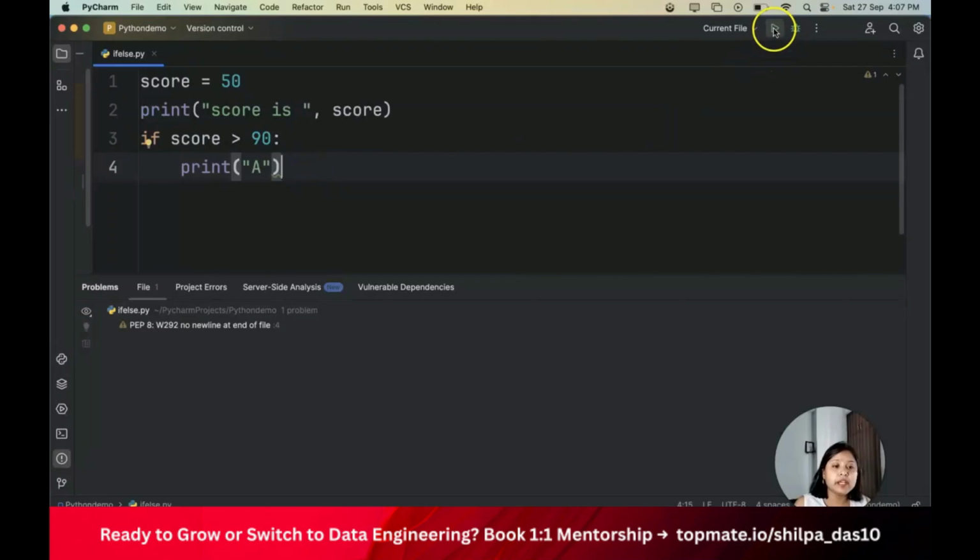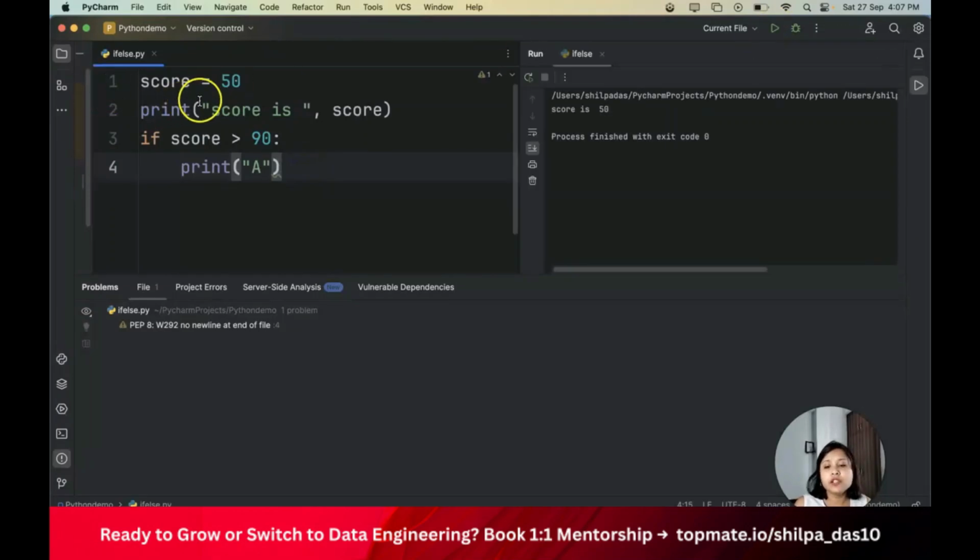Let me run this particular file. You see the score is 50. It writes that the score is 50. Now it checks if score is greater than 90. Is 50 greater than 90? No, right? So it's not doing anything. It's not printing anything because this condition itself is not true. It says this condition doesn't satisfy, so it doesn't go to the fourth line. It stops here itself.